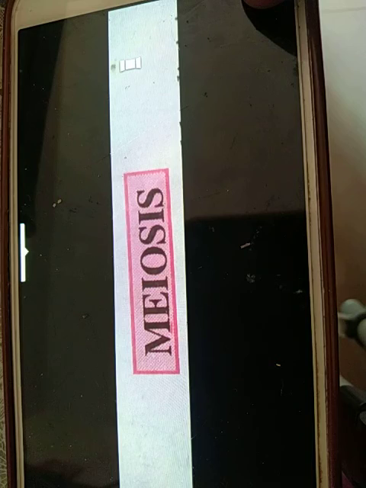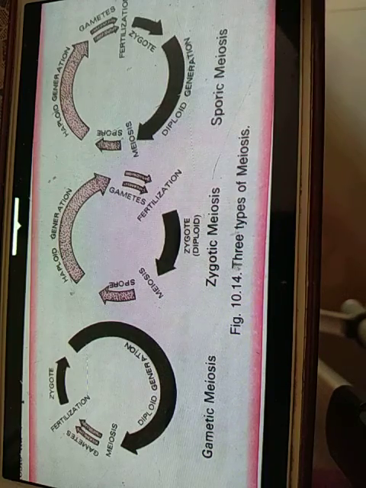Now, types of meiosis. The cell in which meiosis takes place is called a meiocyte. In animals, meiocytes are of two types: spermatocytes and oocytes. In higher plants, meiocytes are differentiated into microsporocytes and macrosporocytes. Depending upon the stage when meiosis occurs, the latter is of three types, that is gametic, zygotic and sporic. You can see this in the diagram.